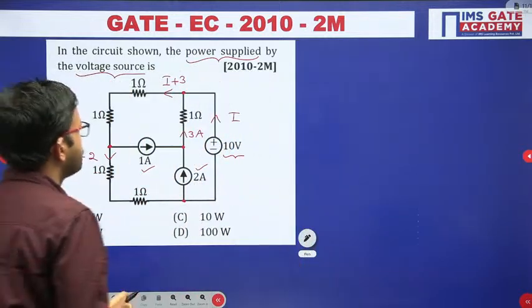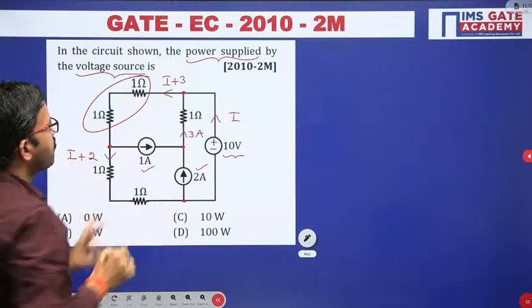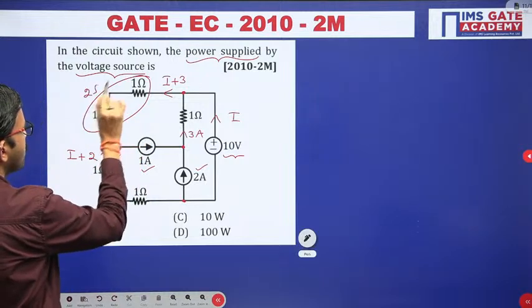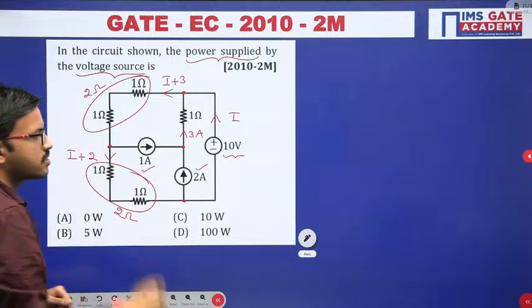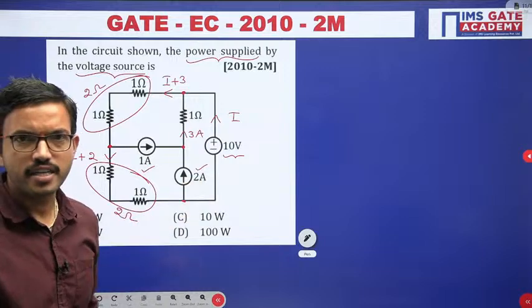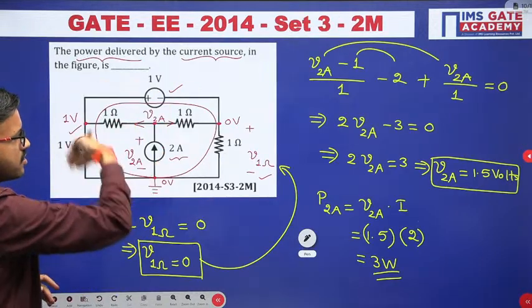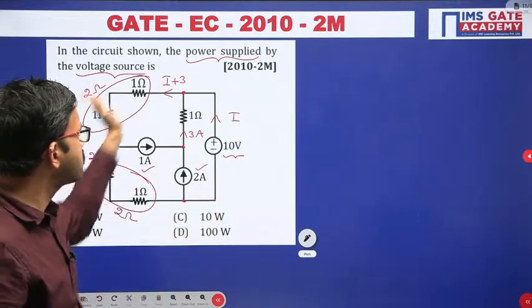Okay, right. Now just observe, these two resistors are connected in series. In series we can add the resistors, 1 plus 1, that means 2 ohm. And similarly these two resistors are connected in series. In series we can add the resistors. Now what is our objective? We have to calculate the I. Okay, just like in this question we have applied the KVL around the outer loop. Okay, in the same way here we can apply the KVL around the outer loop.